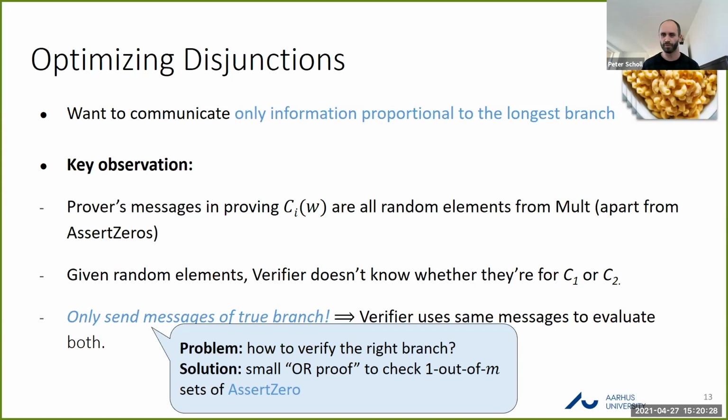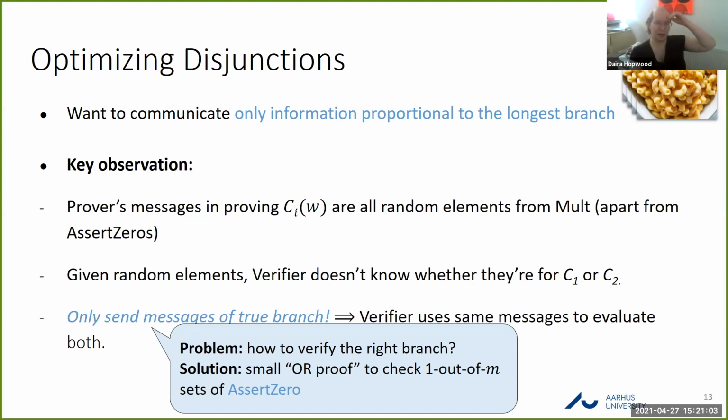Now, obviously, we can't run the assert zero statements for all the branches because that would reveal which branch was correct. So we show that we can actually phrase these assert zeros as a kind of miniature OR proof, where we want to check that one out of the m sets of assert zero statements within the m different branches was satisfied. And by carefully batching these things together, this OR proof itself can basically have a constant size, so independent of the size of each branch.